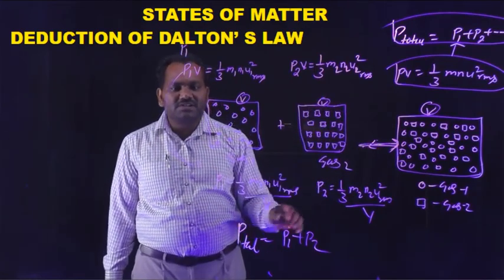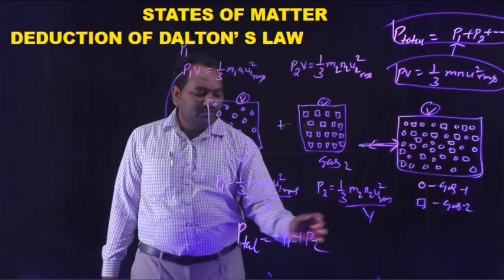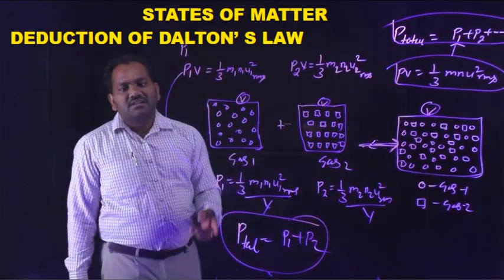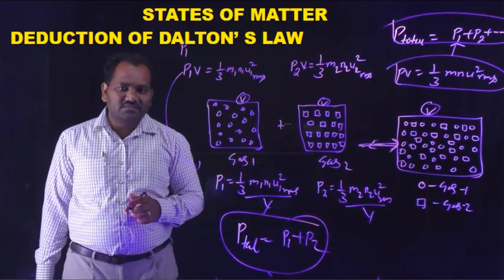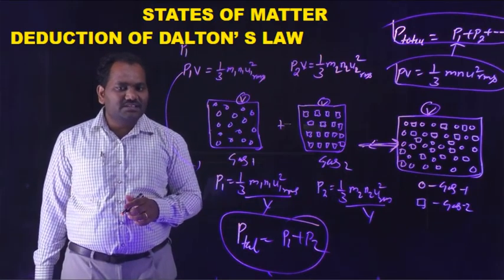That's why P total is equal to P1 plus P2. So we can derive Dalton's law from the kinetic gas equation. Thank you.